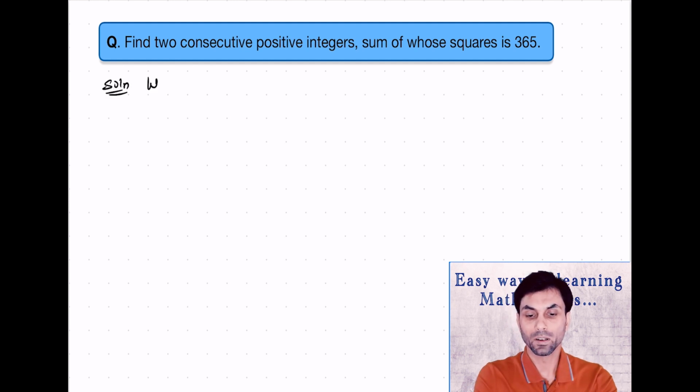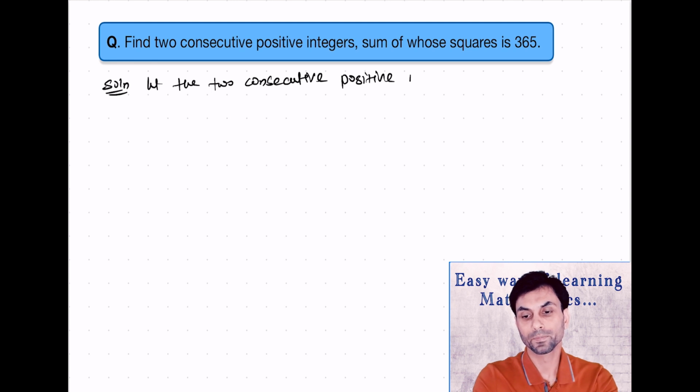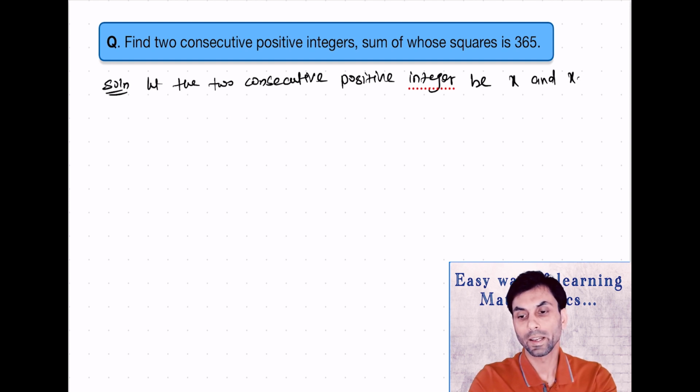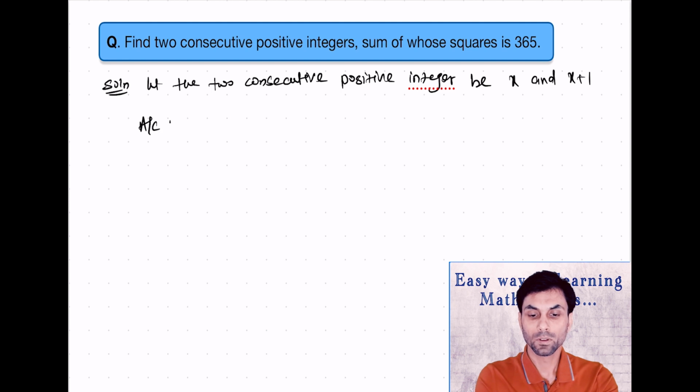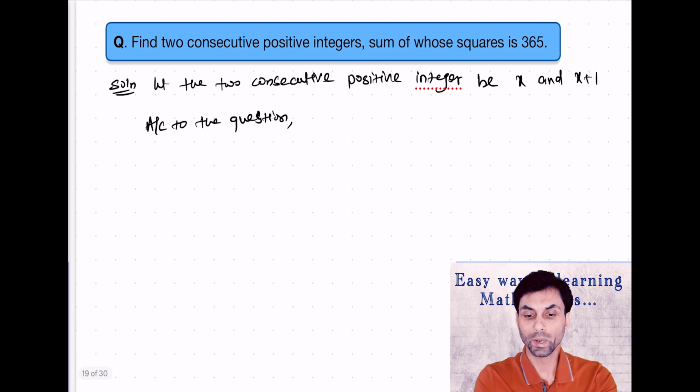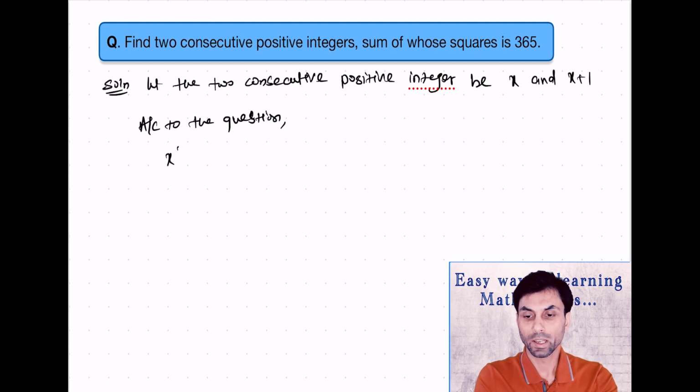So here let the two consecutive positive integers be x and x plus 1. Then according to the question, we can write x square plus (x plus 1) whole square equals 365.